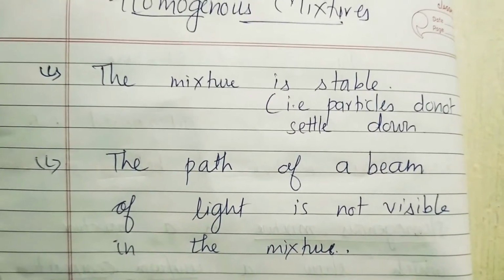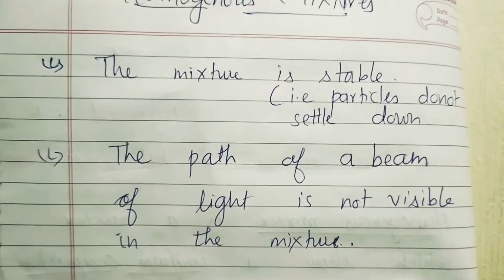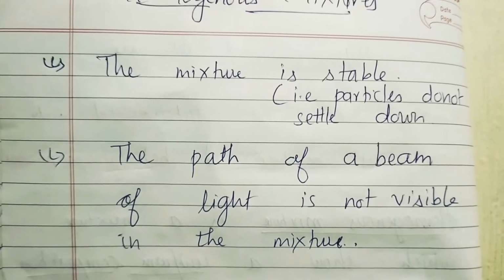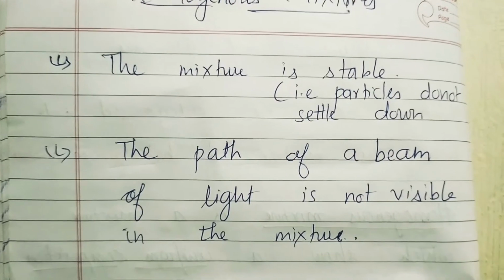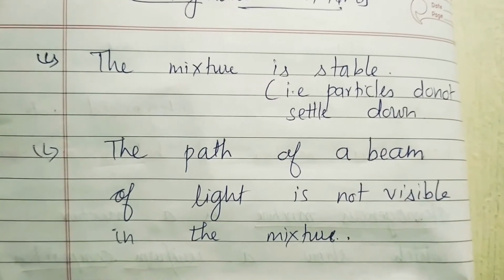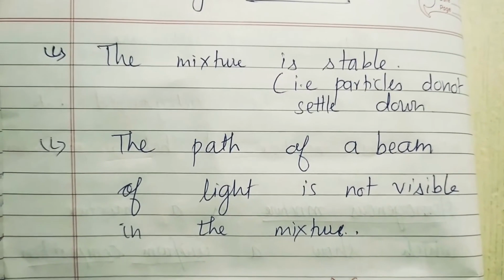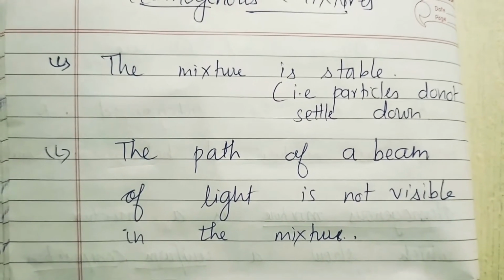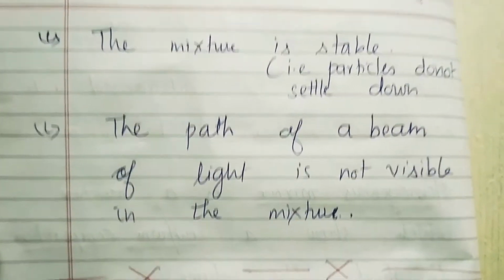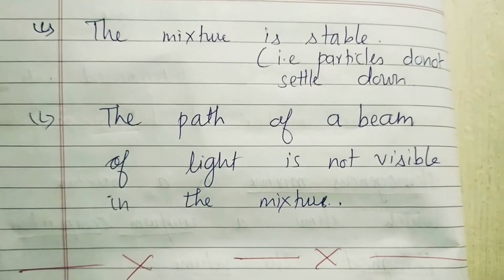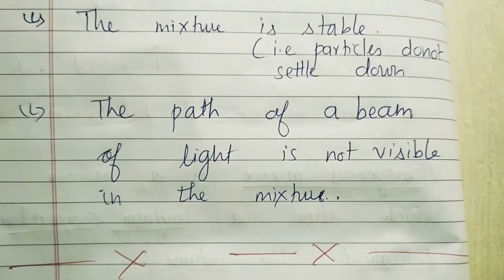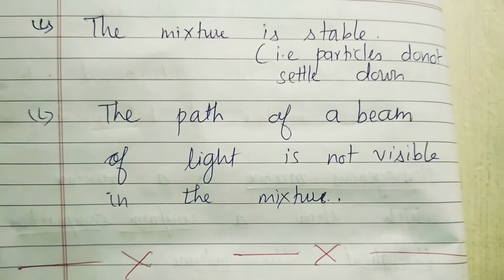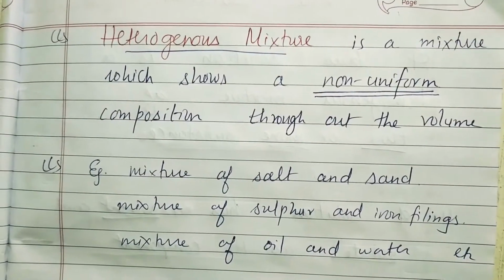Okay, third point, the mixture is stable, which means particles do not settle down. If you see mud water or other heterogeneous mixtures, you will find the particles settle down, but in the case of a homogeneous mixture they remain stable. It means the particles do not settle down. Fourth point, the path of a beam of light is not visible in the mixture. So in a homogeneous mixture, you are not able to see the beam of light.